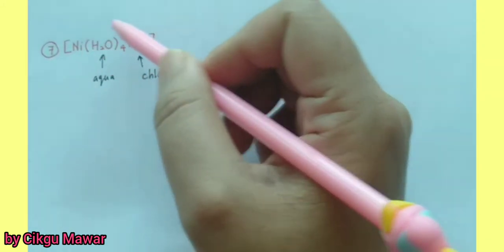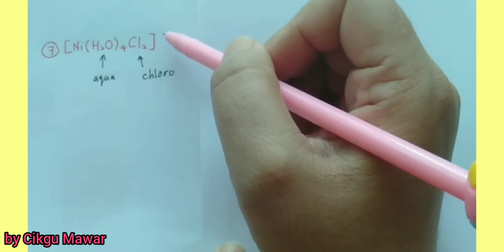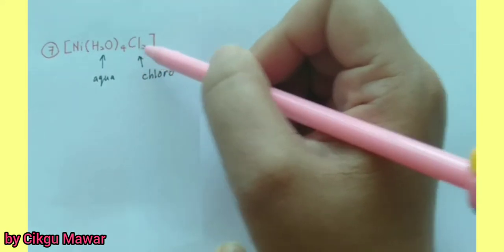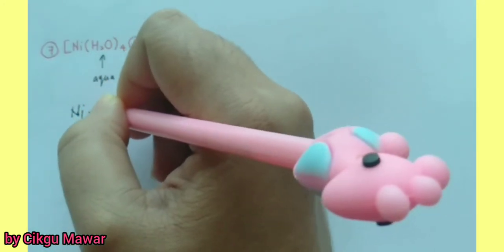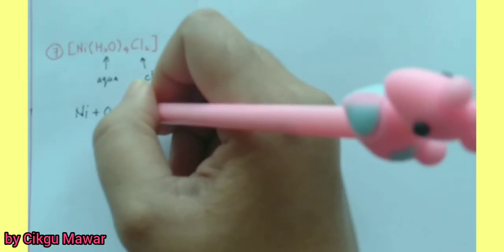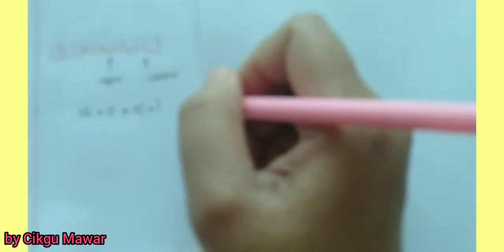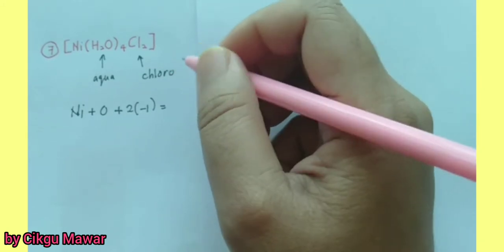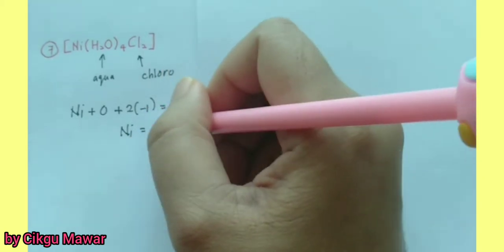For this kind of complex, you can see that there is no charge here, which means this is a neutral complex. So nickel plus aqua, which is a neutral ligand, so plus 0. And then chloro is negative 1. Since this is a neutral complex, it equals 0. And then nickel is in the positive 2 oxidation state.